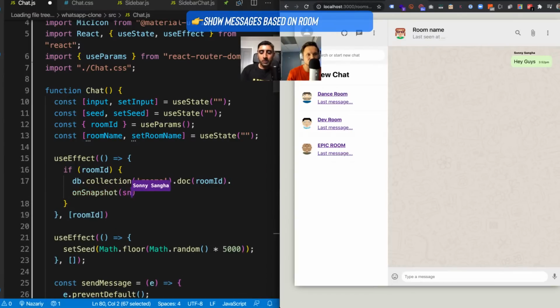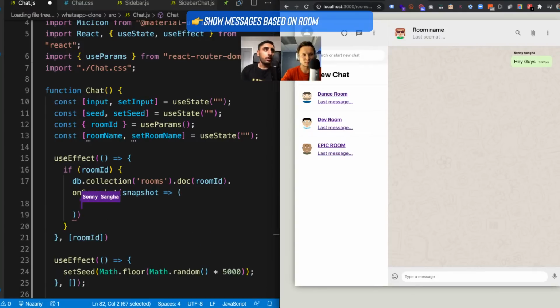Whenever you get that snapshot, go ahead and set the room name to snapshot.data().name, and this will go inside, pull the data, and get the room name. So that will work.